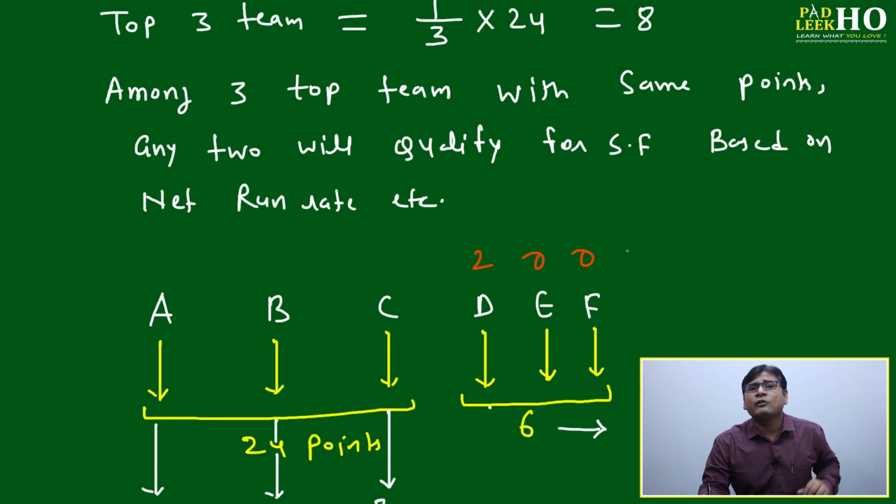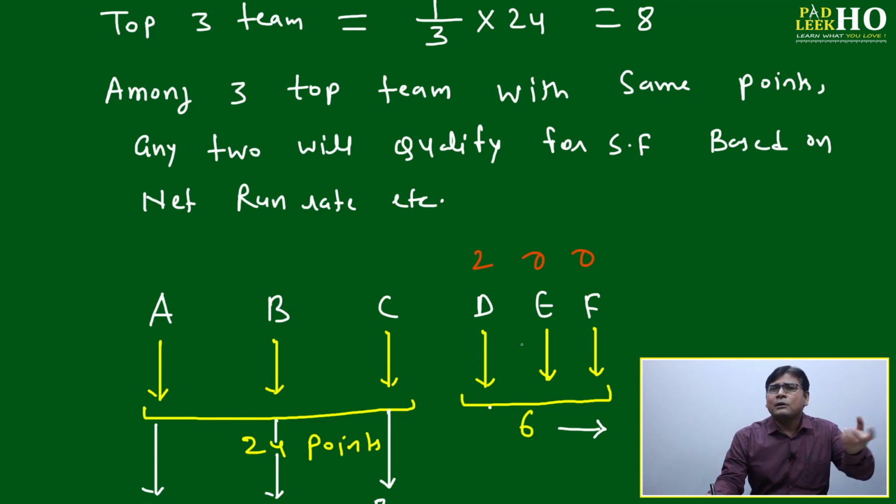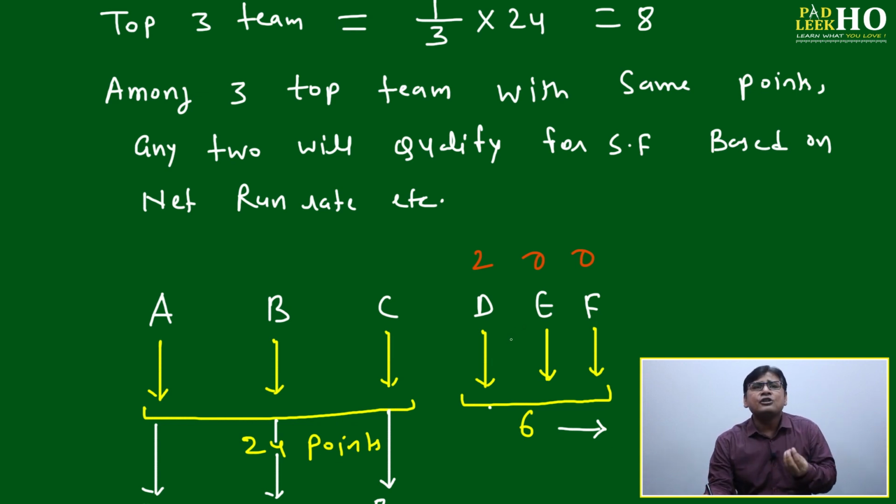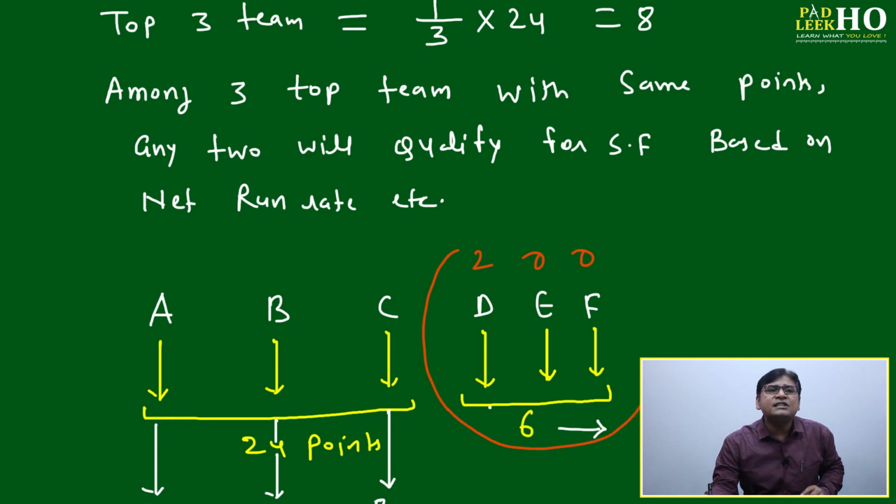Why? Because these 3 teams are playing 3 matches among themselves. This is only your concept. Generally, a student is not able to understand even after repetitive study because the teacher or trainer does not give a very clear-cut concept. The concept is simple. D, E, F also play among themselves. How many matches will they play? 3C2, 3 matches. How many points should be distributed? 6 points, among these teams only.